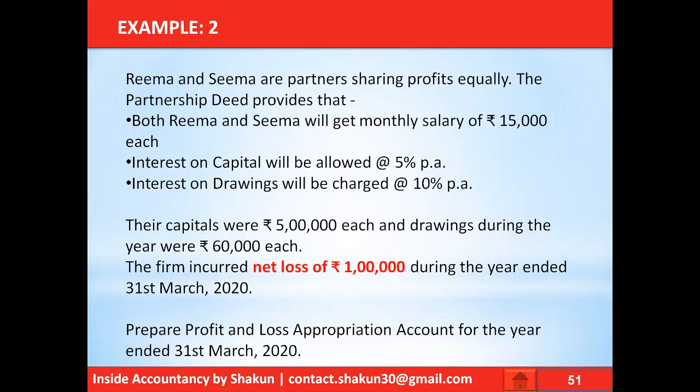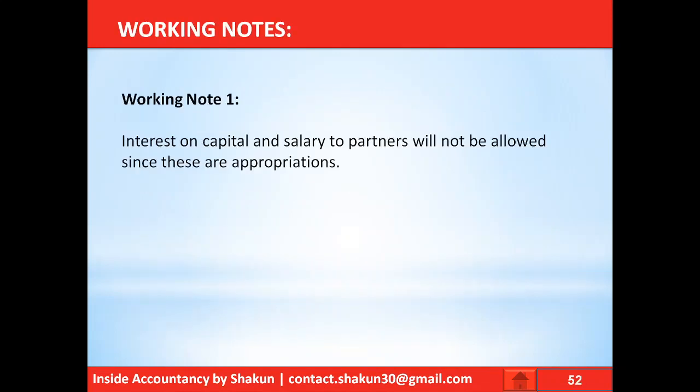Interest on drawings will be charged at the rate of 10%. The drawings are also given as 60,000 each. The firm incurred net loss of 1 lakh during the year ended 31st March 2020. Now in this question, net loss is given. Now whenever in a question net loss is given, then none of the appropriations will be allowed. In our current question, salary to the partner and interest on capital are both appropriations and hence they would not be allowed.